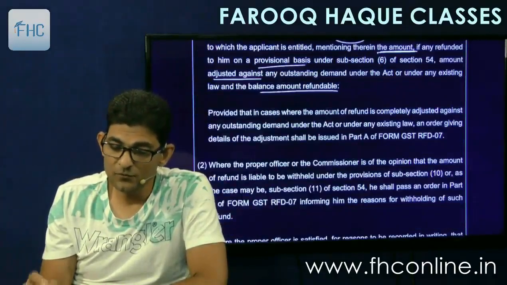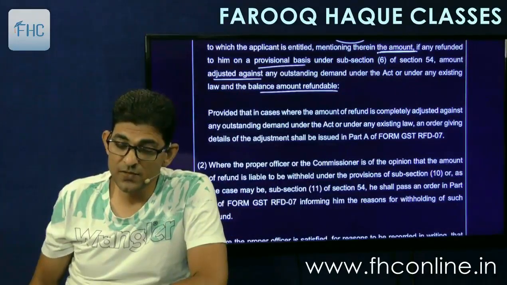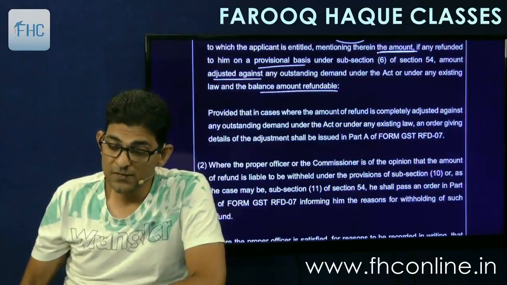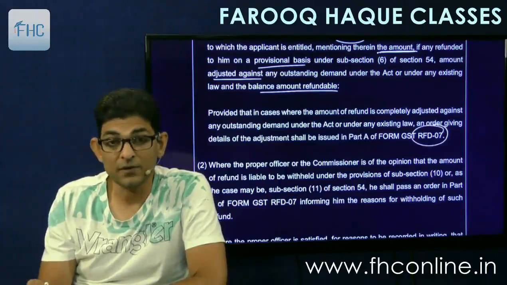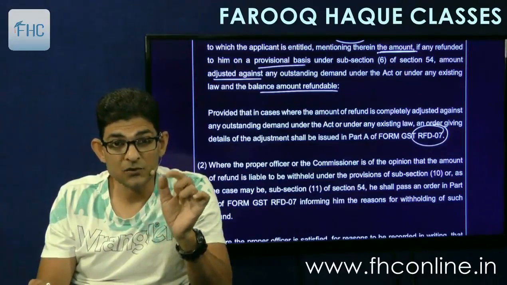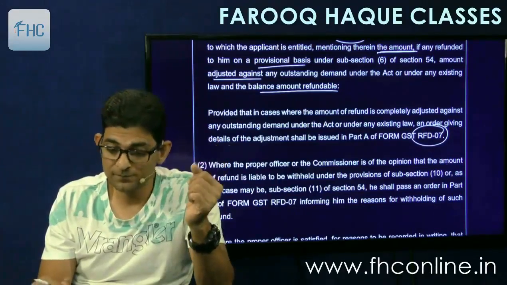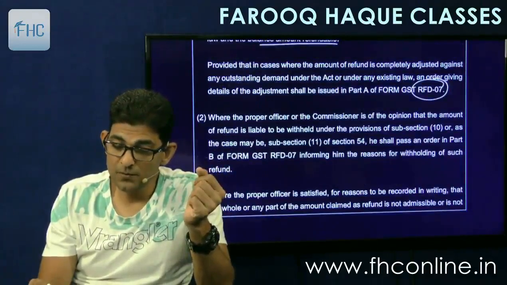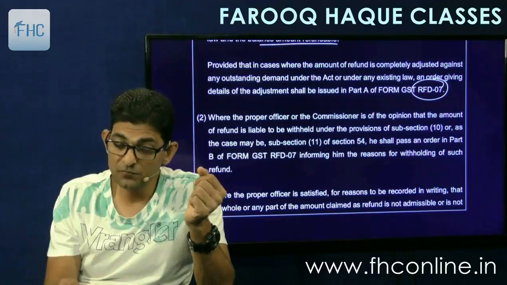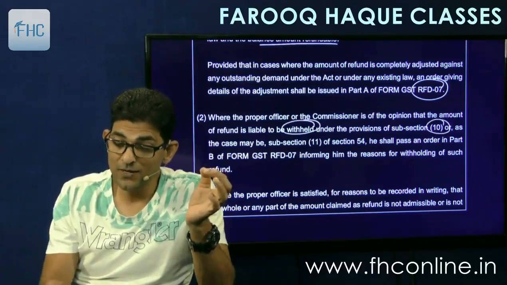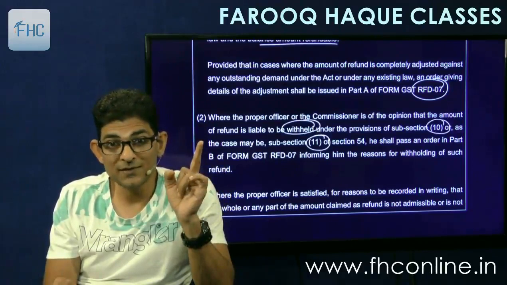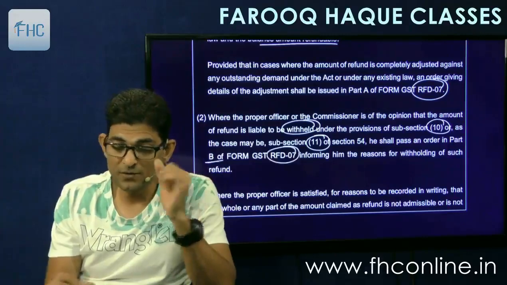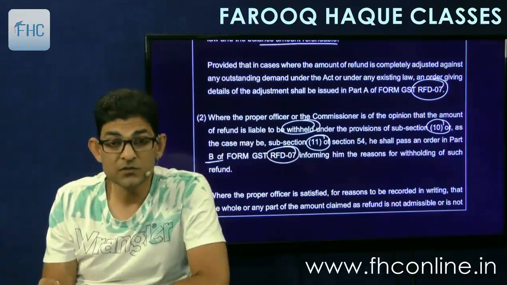Provided that in case the amount of refund is completely adjusted against any outstanding demand under the Act or under any existing law, an order giving details of adjustment shall be issued in RFD 7, and nothing will be given to you in cash because it is fully adjusted. And where the officer or the commissioner is of the opinion that the amount of refund is liable to be withheld under the provisions of section 10 or 11 or 54 that we had seen in the last lecture, he shall pass an order under part B of RFD 7 informing him the reasons for withholding such refund.